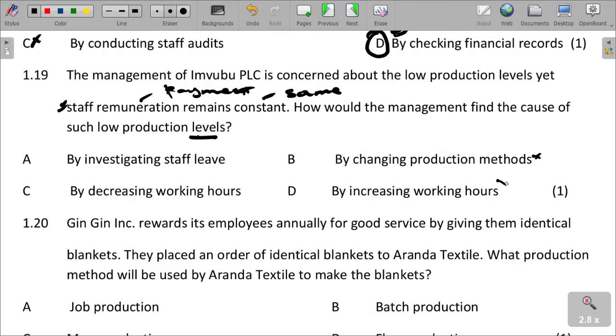Staff morale is just low. Decreasing working hours cannot cause them to know the reasons for low production levels. So they need to know about staff leave. Staff leave must be investigated, so that they can be able to understand this.